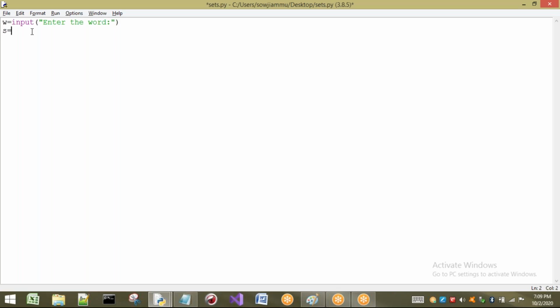First, it will be taken in which form? By default, it will be a string. So I want to convert it into a set by using the set function. So now the elements that are present in S will be separate characters. Now what do I have to do?